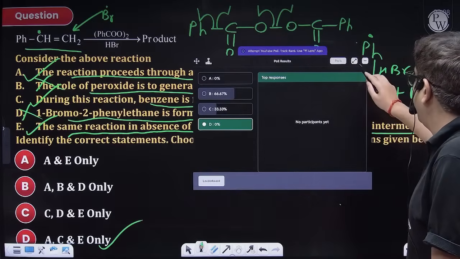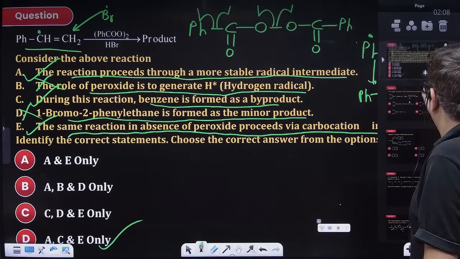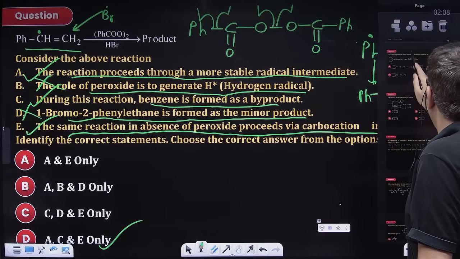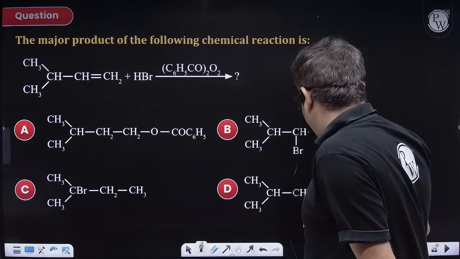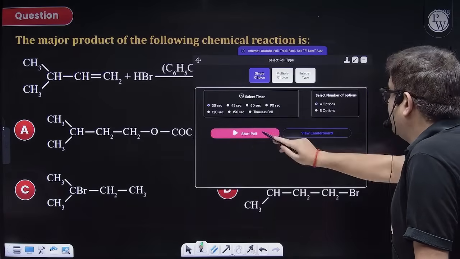Chalo, perfect. Perfecto. Chalo, moving to the next one. Attempt.